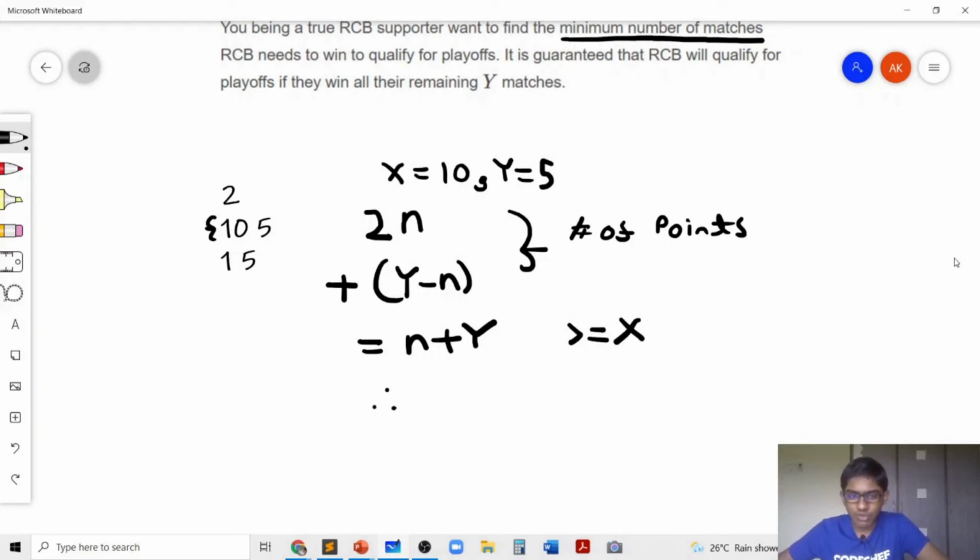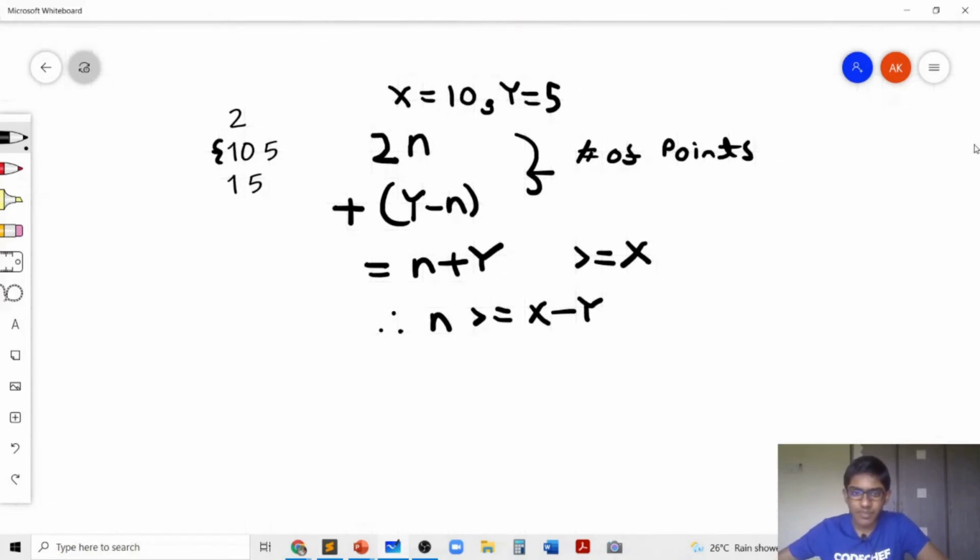So therefore, we know that N should be greater than or equal to X minus Y. So when X is 10 and Y is 5, N should be greater than or equal to 5. And that's why the answer will be 5, because we need to choose the minimum value of N, as we need to minimize the number of matches RCB wins. So that's why the answer will be 5.